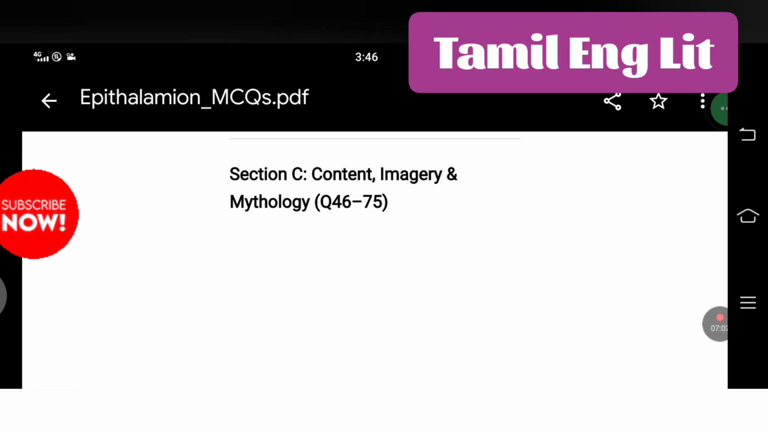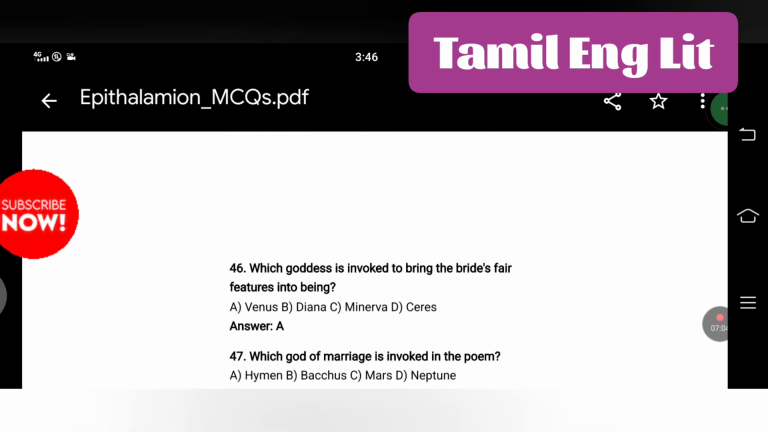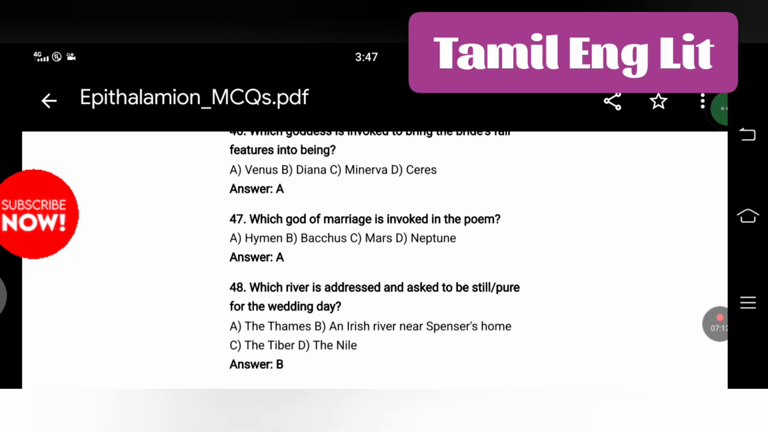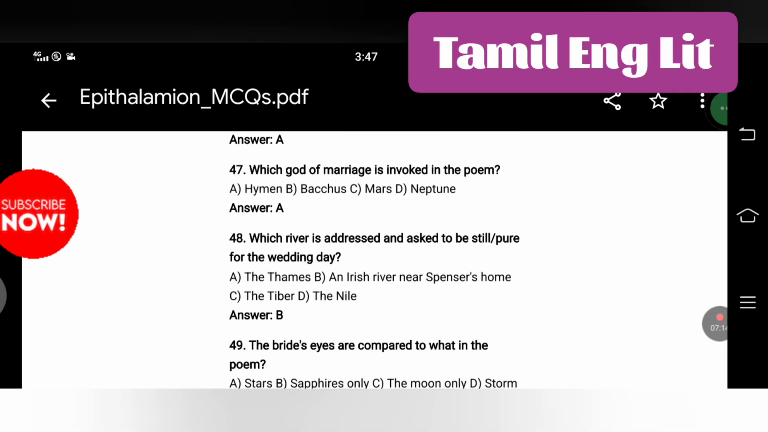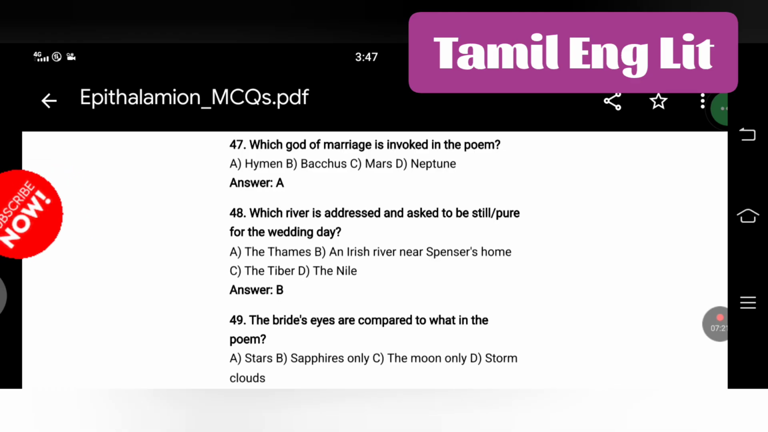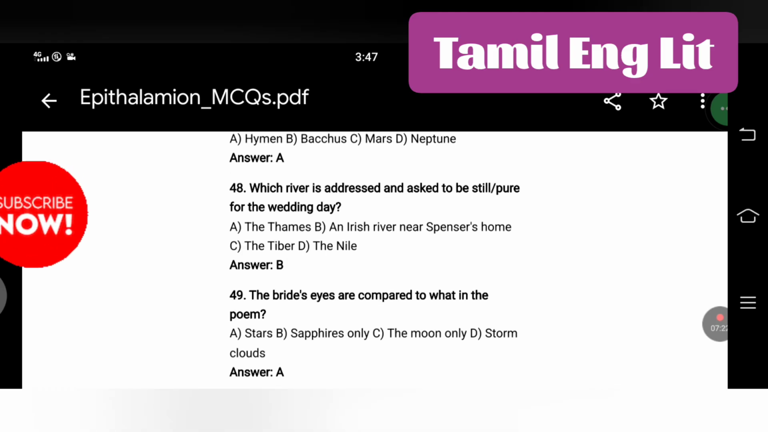Next question is, which goddess is invoked to bring the bride's fair features into being? Venus. Which god of marriage is invoked in the poem? Hymen. Which river is addressed and asked to be still or pure for the wedding day? An Irish river near Spenser's home.